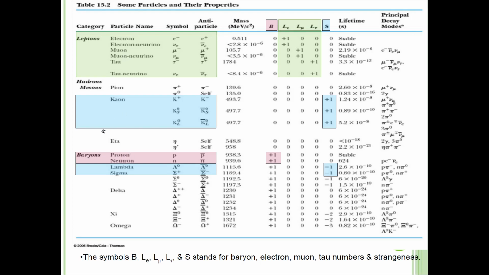The particles in the Baryon group are proton and neutron.